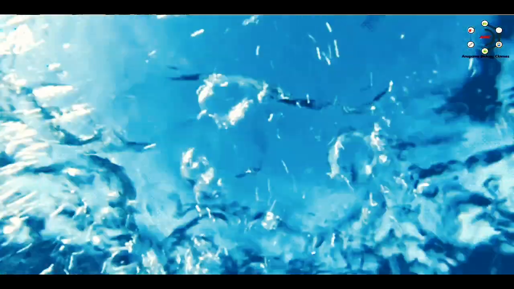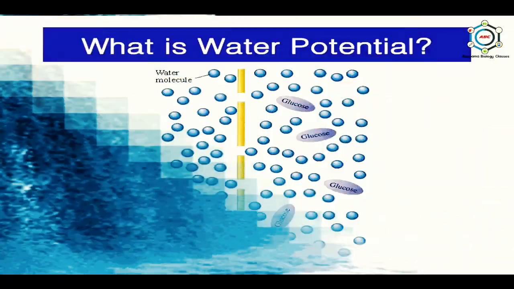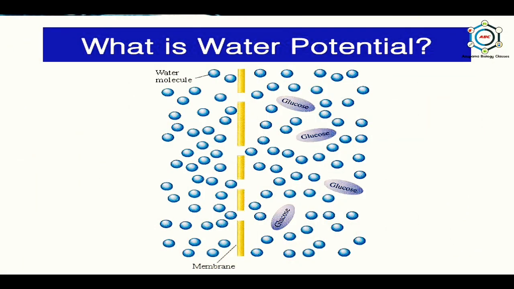Water will flow in the energetically downhill direction because the free energy of water molecules is greater in one area than in the other. The free energy is the thermodynamic parameter that determines the direction in which physical and chemical changes must occur. So, the difference between the free energy of water molecules in pure water and the energy of water in any other system is termed the water potential. The Greek letter psi is the symbol used to designate the water potential in a system.